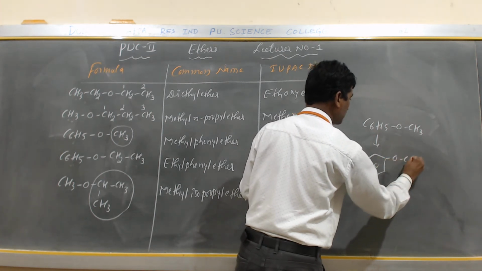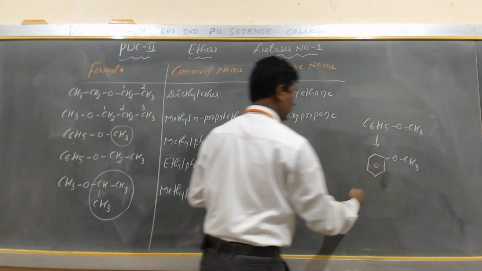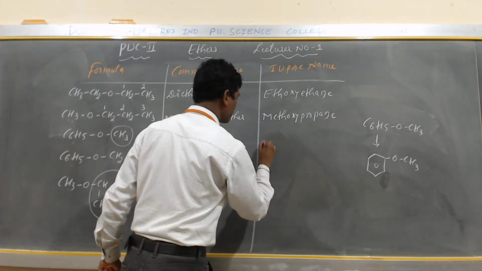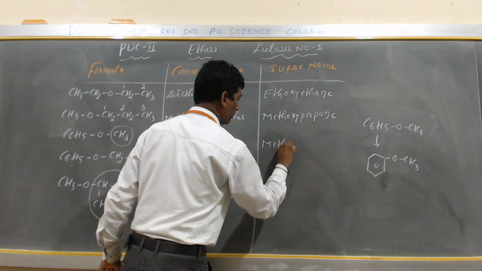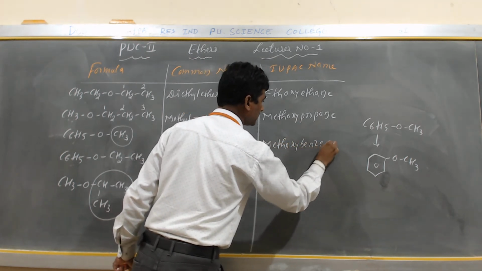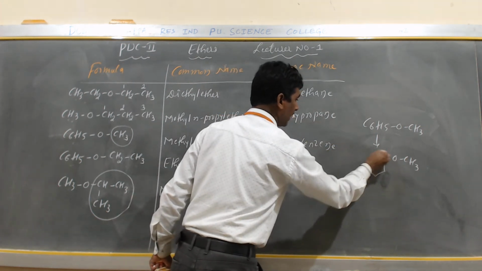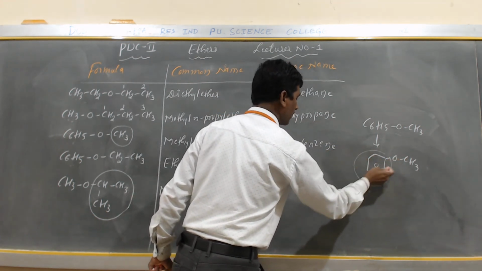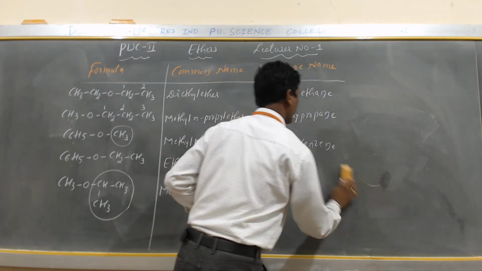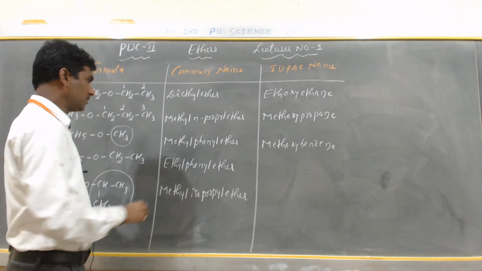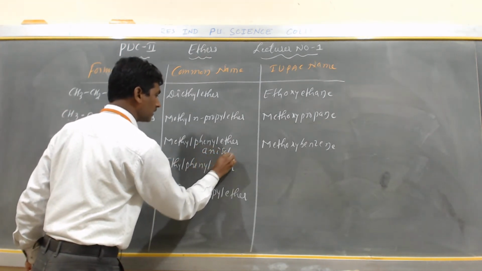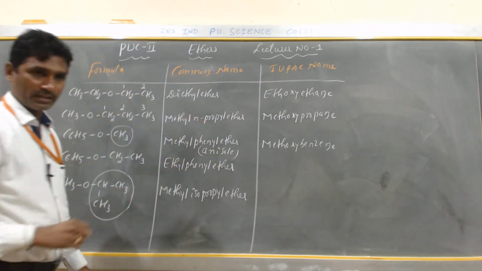So this is OCH3. What is the IUPAC name? So this is methoxy. And next, which is the parent? So here it is a 6 carbon parent hydrocarbon, benzene. So it is called methoxybenzene. Okay, my dear students, it is methoxybenzene, and this methyl phenyl ether is also called what? Anisole.